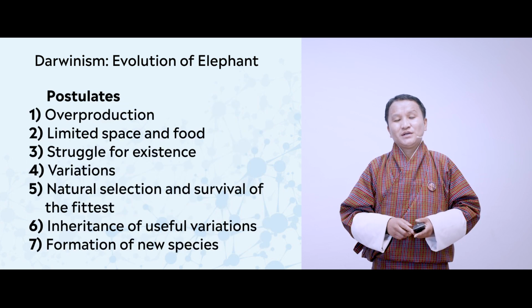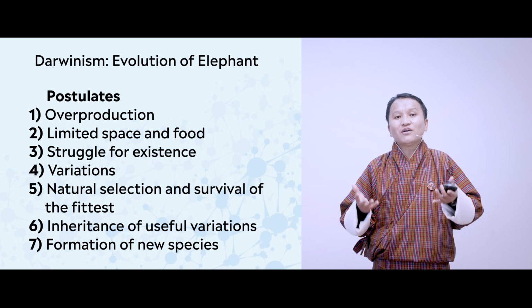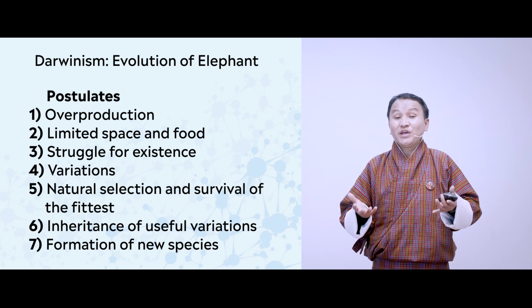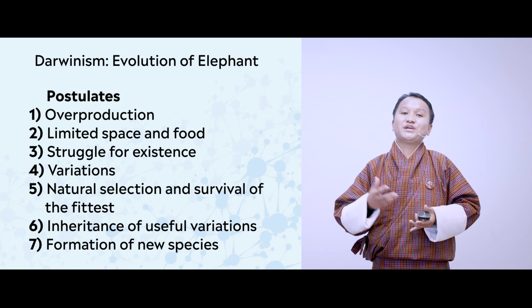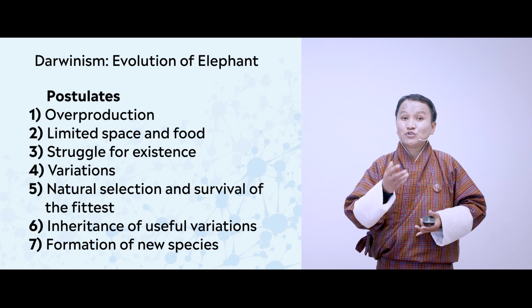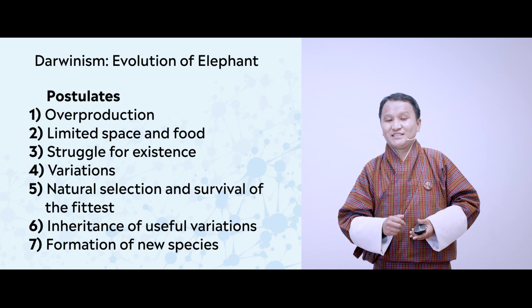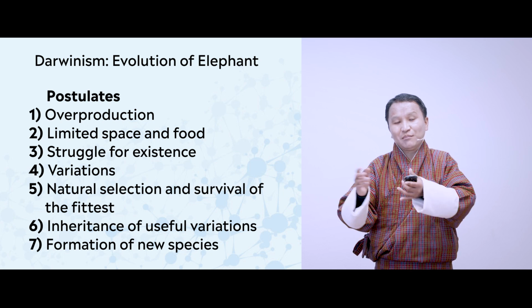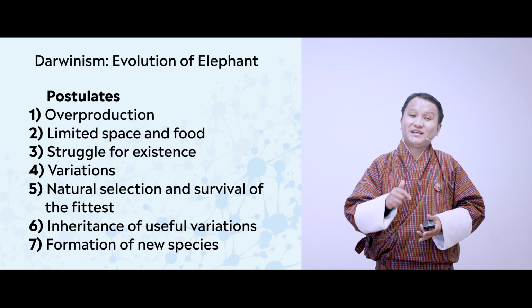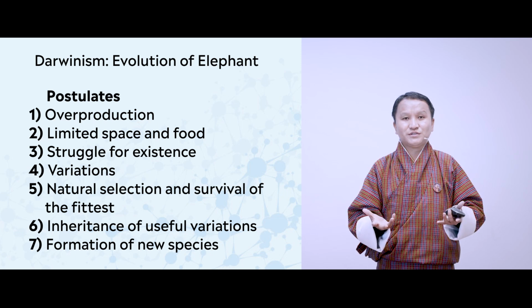Number 1, he had said that the desire of any living organism is to let their generation continue, therefore they keep on reproducing. So reproducing results in overproduction. Let us take an example. Of course, you can see other examples in the textbook, but let us take an example of an apple, which all of you have seen.